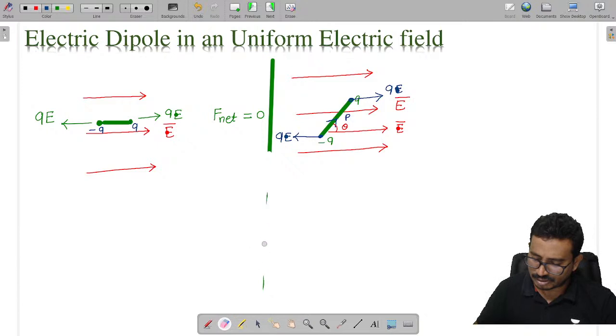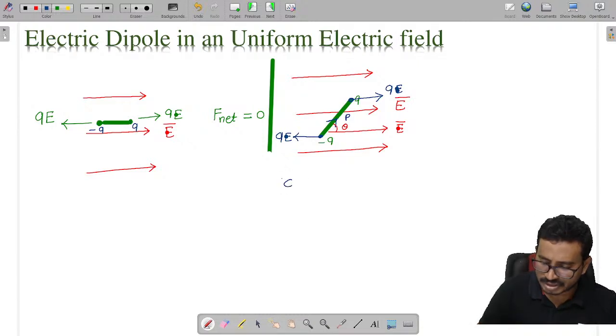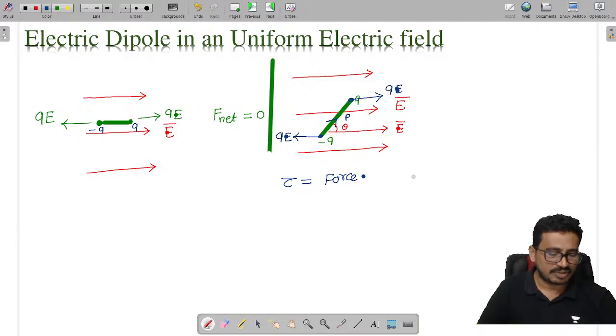Here in this case there is no torque, but in this case we have a torque. What is the torque given as? That is force into the perpendicular distance between the line of action of forces.